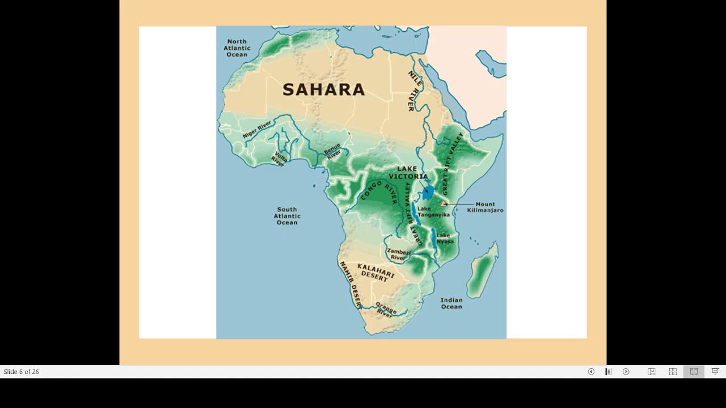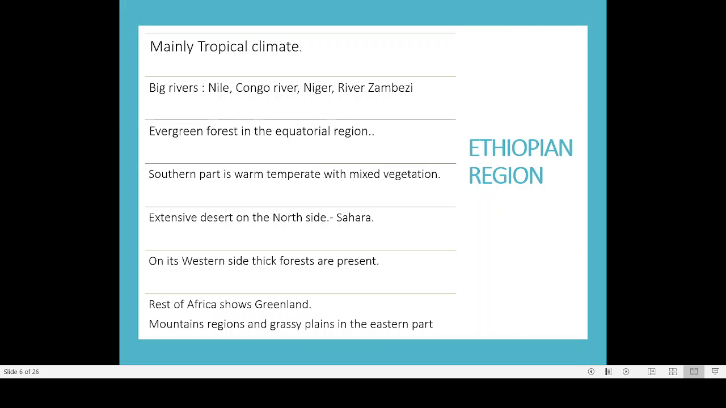So here there are a lot of forests, especially in the countries here. In this belt, we are mostly finding grasslands. The lion, zebra, horse and antelopes are all living in this grassland. So that is another peculiarity of the African region.